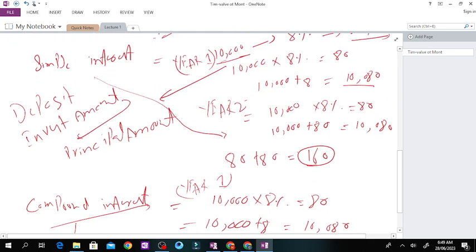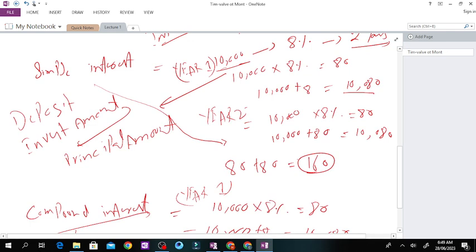Simple interest was based on your principal amount, which you deposit in your base year, at the start. For example, you were investing 10,000.